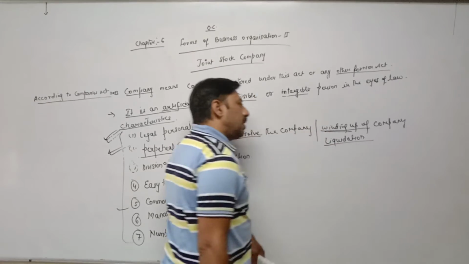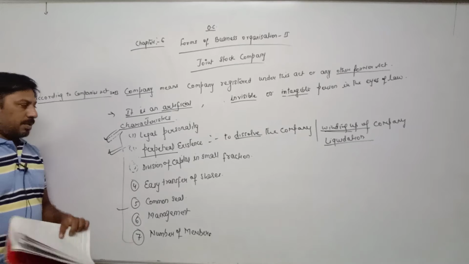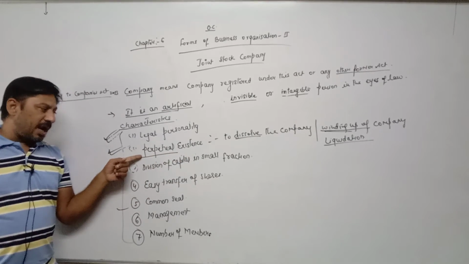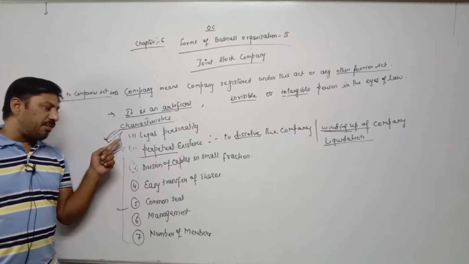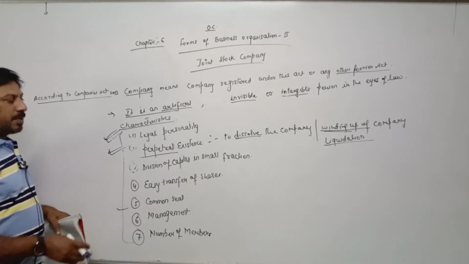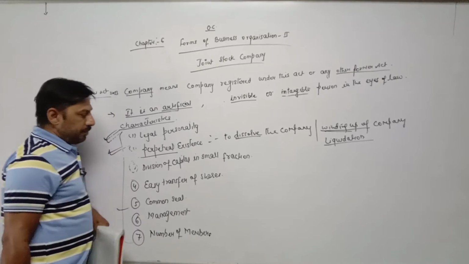Company cannot be shut down in the event of death of promoter. That is called perpetual existence. It means the company can carry on its activities for a longer period, for an indefinite period. It has a continuous nature. It cannot be wound up, and it cannot be closed down easily due to the death of the promoter.